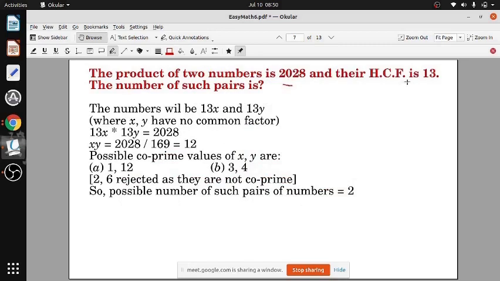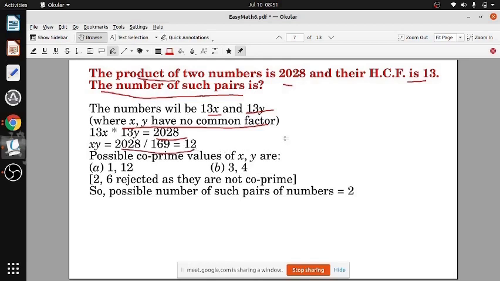The product of two numbers is 2028 and their HCF is 13. How many pairs of such numbers do you get? So when 13 is HCF, the numbers will be 13x and 13y. Afterwards, x and y should have no common factor. अगर जैसे x and y का 2 common factor होता तो ये 13 से 26 HCF हो जाएगा. When you are getting 13, that means 13 into x, 13 into y, you can't divide anymore. x and y have no common factors. So 13x into 13y, the product, is 2028. 13 into 13 is 169. So you get xy equal to 12.